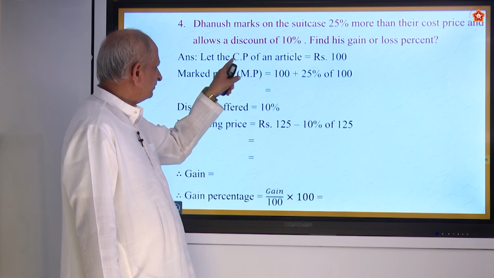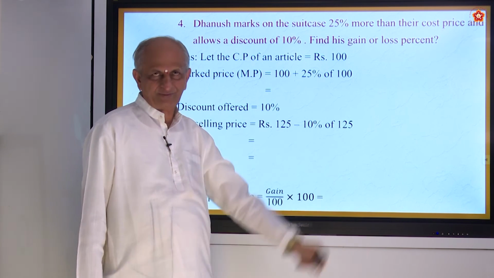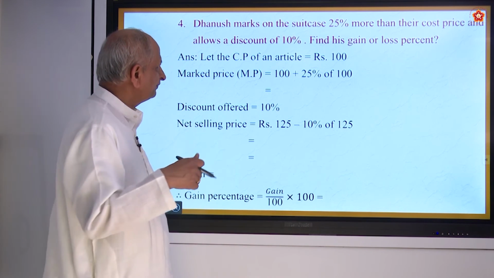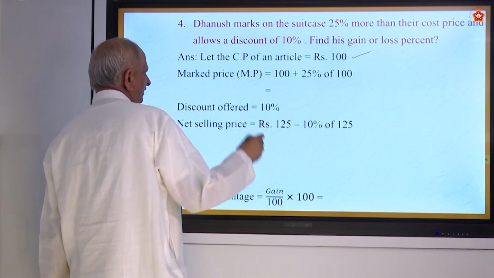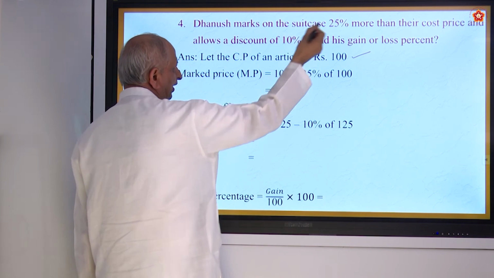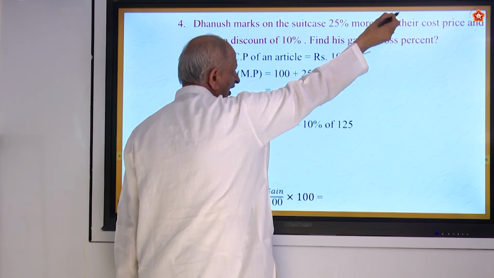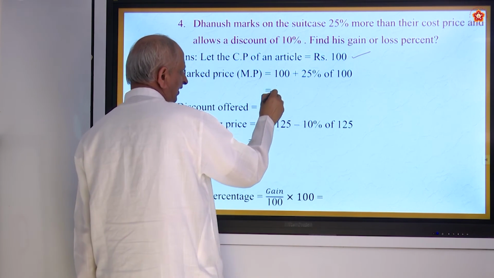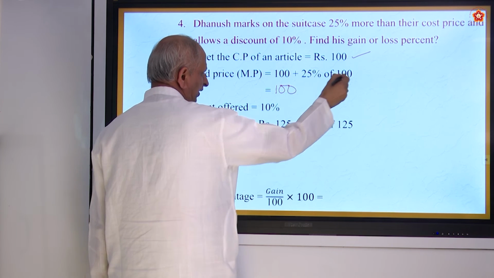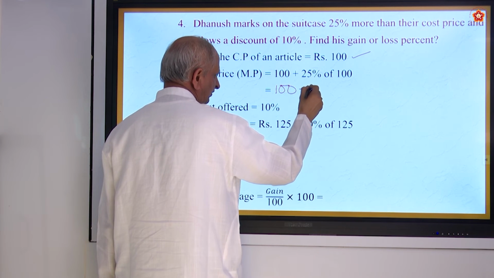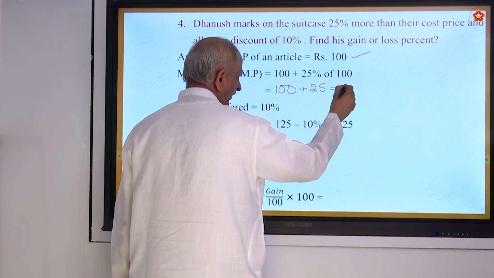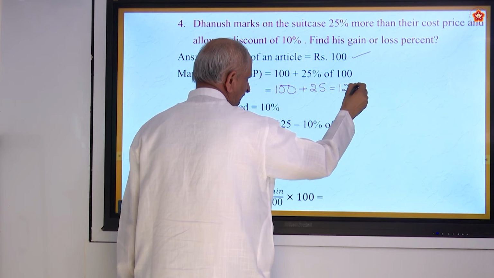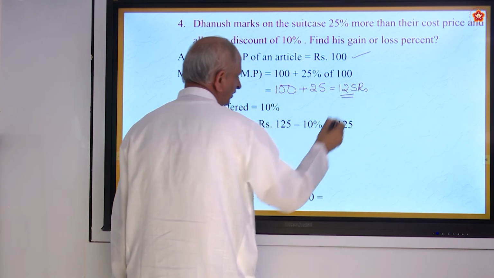First is, let the cost price of an article be 100 rupees. We do not know the cost price. Therefore, we will take it at 100 rupees. Then market price will be 25% more than the cost price. So, 100 plus 25% of 100, that is 25. That will be 125. How do you got 25?